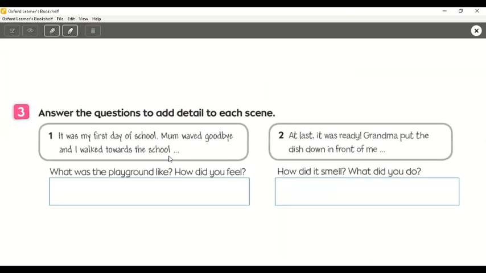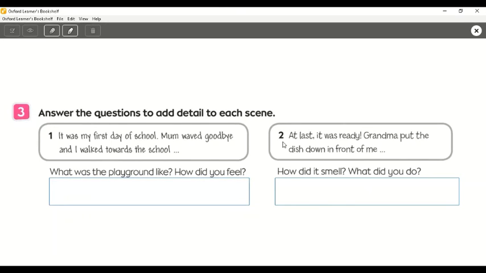And let's see number 3, answer the questions to add detail to each scene. So here we have to complete the scenes. Look at number 1, it was my first day of school. Mom waved goodbye and I walked towards the school. And look at the question, what was the playground like? How did you feel? So do you remember your first day of school? Okay, try to complete the scene here, please.